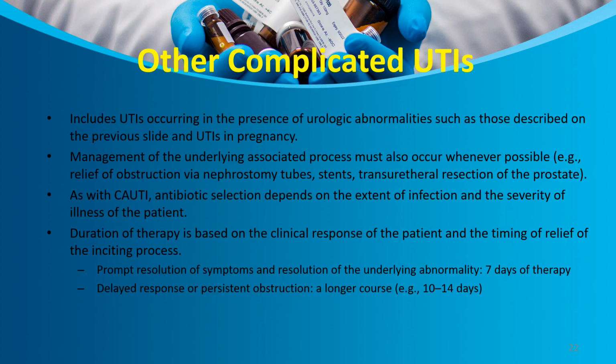Other complicated UTIs include UTIs occurring in the presence of urologic abnormalities such as those described in the previous slide, that is UTI in pregnancy and others. The management of the underlying associated process must also occur whenever possible, that is relief of obstruction by nephrostomy tubes or stents or transurethral resection of the prostate. As with catheter-associated urinary tract infection, antibiotic selection depends upon the extent of infection and severity of illness. Duration is based on clinical response and timing of the inciting process. With prompt resolution of symptoms and resolution of the underlying abnormality, the duration is 7 days of therapy. With delayed response, the duration is 10 to 14 days.